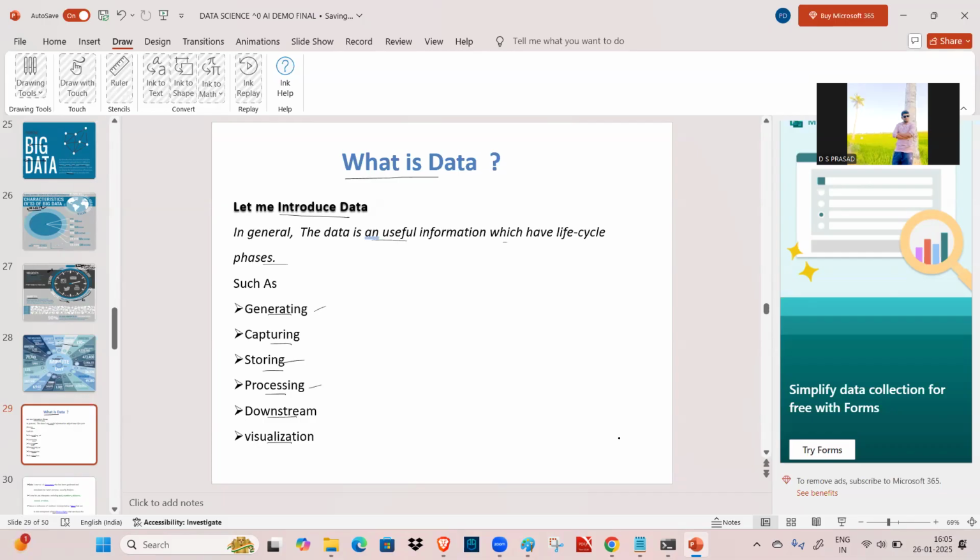Then processing. We save the images or videos in Google Photos, Google Drive, our laptops, or a drive. That is called a backup. We also do some extraction during processing, seeing what is important and what is not, and if not important we simply remove it. Downstreaming means whenever we require, we download it. Visualization comes under the analysis point of view, not for our own content but for the data generated, which we visualize for different types of applications.